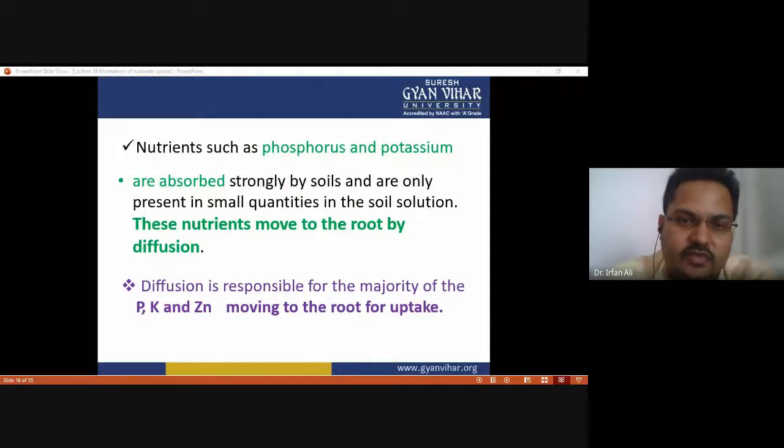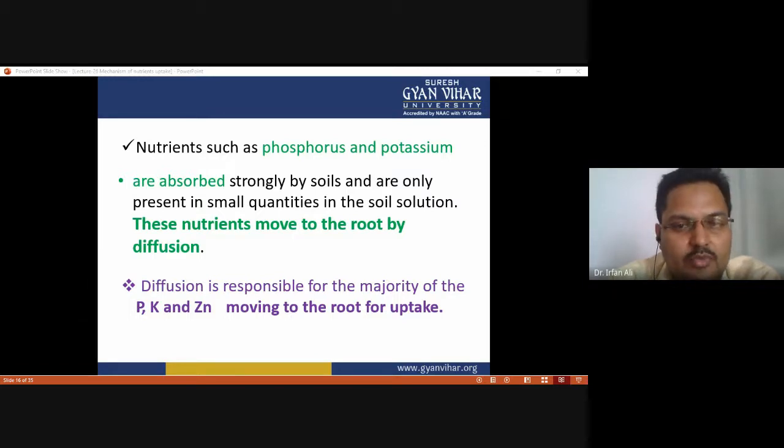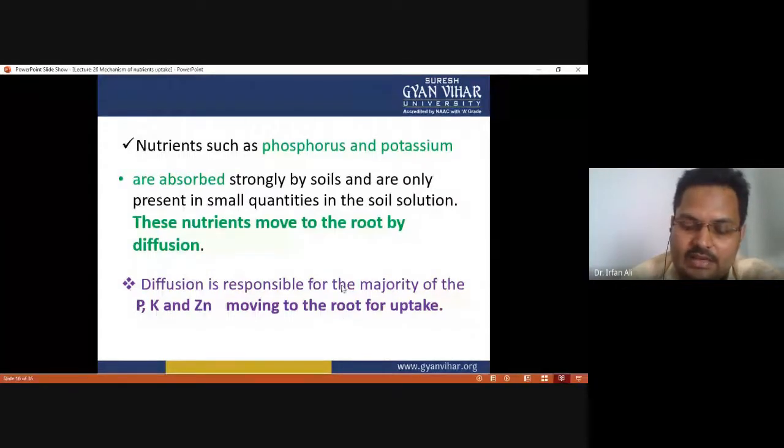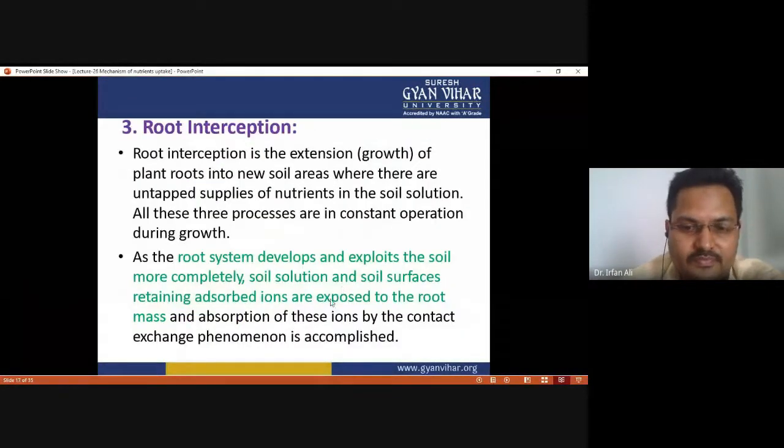And nutrients such as phosphorus and potassium are absorbed strongly by soil and are only present in small quantity in the soil solution, and these nutrients move to the root by diffusion. Diffusion is responsible for the majority of nutrients like phosphorus, potassium as well as zinc moving to the root for uptake, because diffusion doesn't require any expenditure of energy. Now, the first process we have discussed is mass flow, and the second process is diffusion.